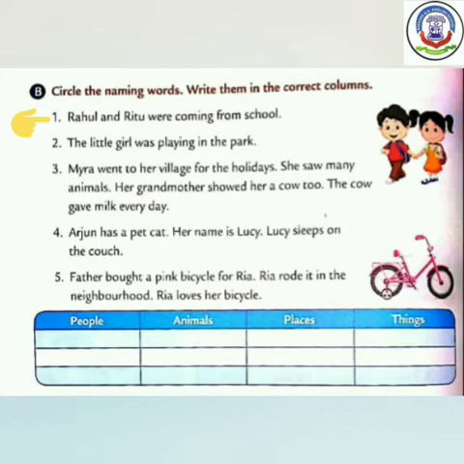In this sentence, Rahul, Ritu both are person and see school is a place. So we have to circle both these words and write Rahul, Ritu in the column of people and school in a place column.